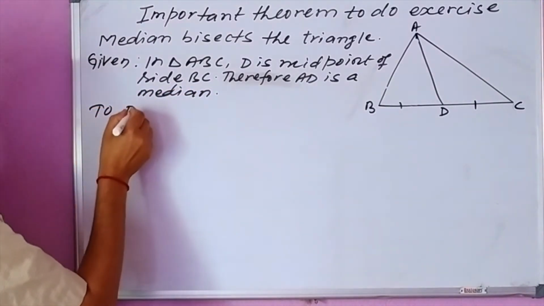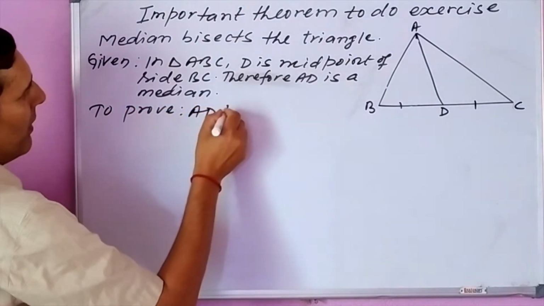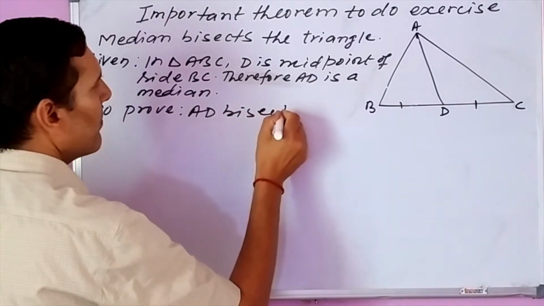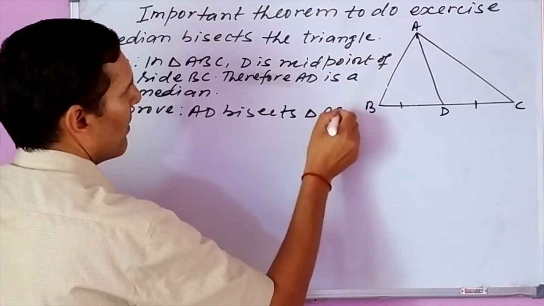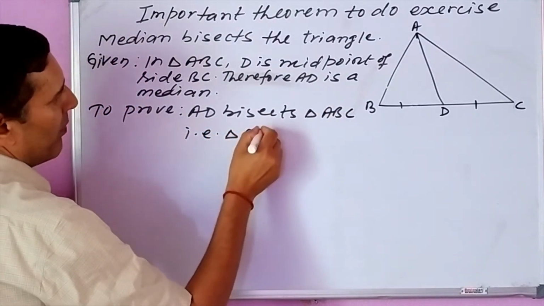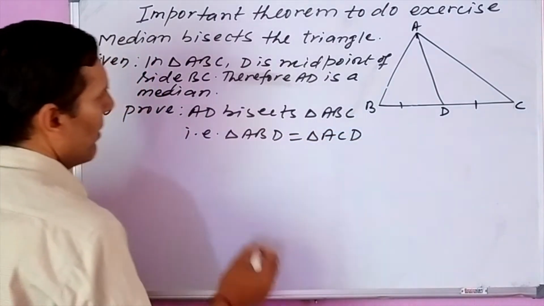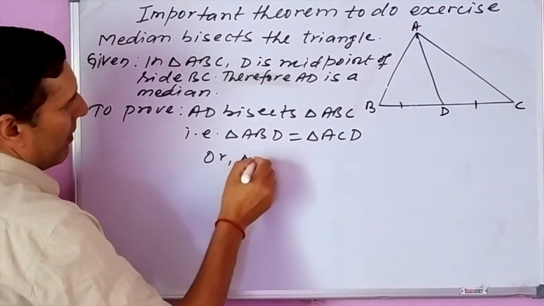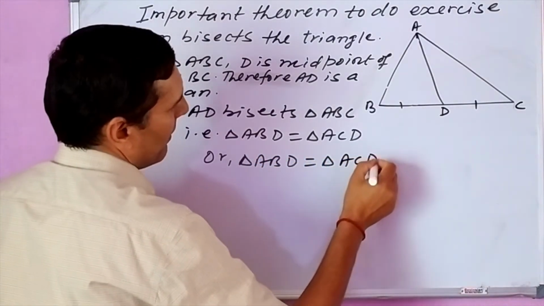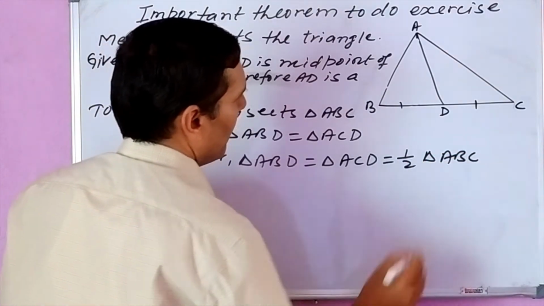To prove: AD bisects triangle ABC. That is, the area of triangle ABD is equal to the area of triangle ACD, or we can write triangle ABD is equal to triangle ACD is equal to half of the whole triangle ABC.